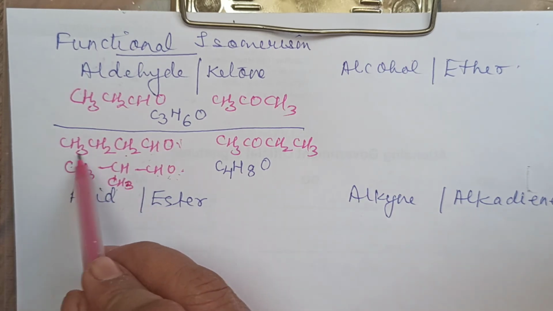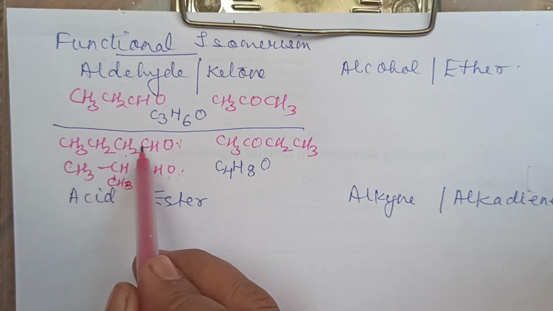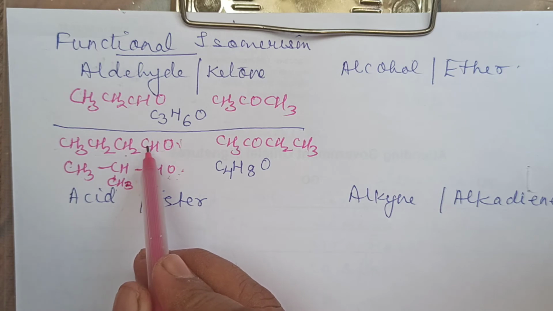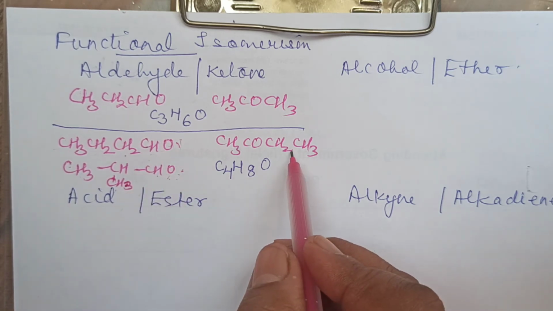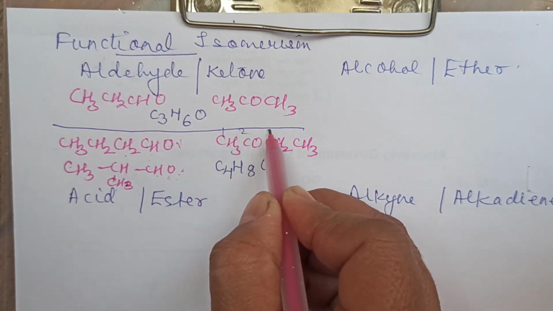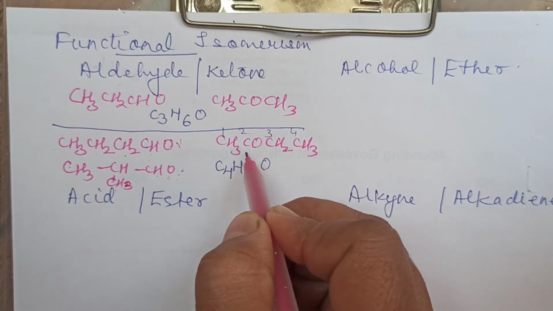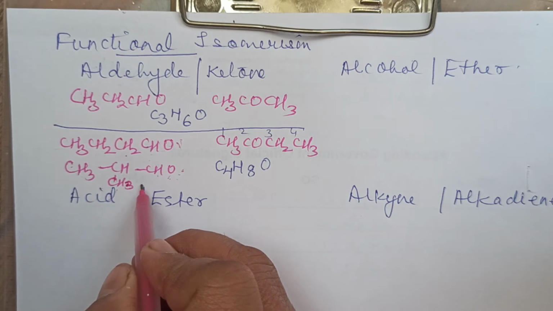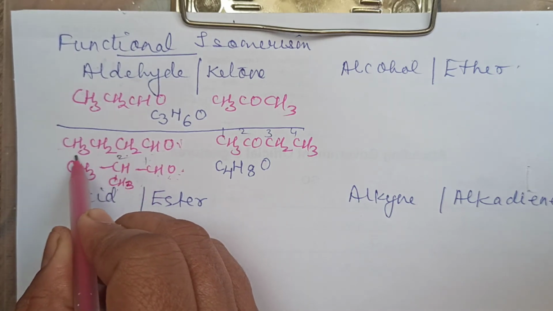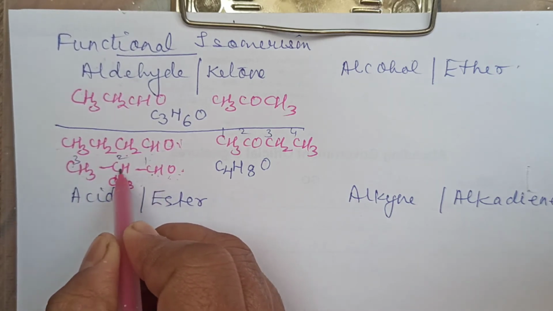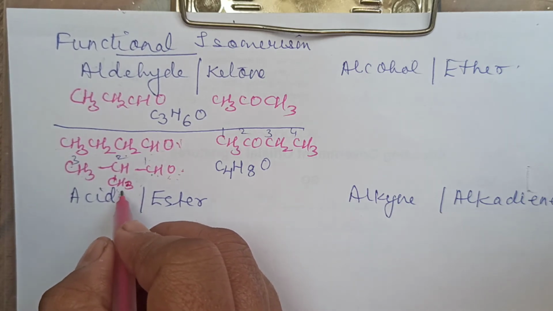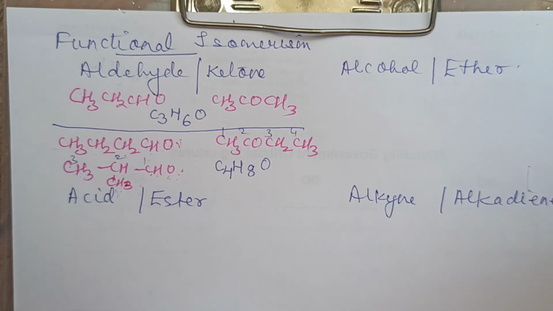So if I am writing the name for the first one, it is butanal. 4 carbon atom length, single bonds: ane, al. What about this? Numbering will be from the left hand side, keeping in mind the position of the ketone. Butan-2-one. If I am writing this one, numbering will be from the right hand side so as to give preference to the functional group. 2 position methyl. Prefix is methyl. 2-methylpropanal.